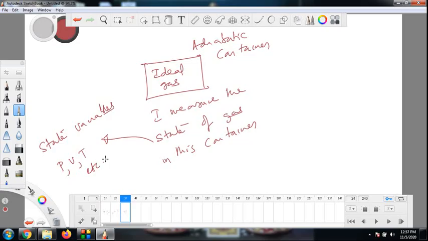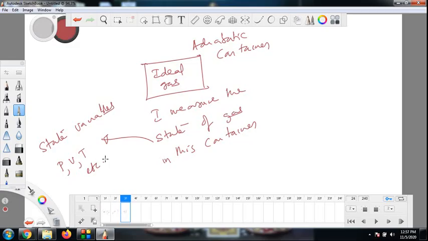So I have this adiabatic container with ideal gas. I measure the state of the gas right now. After some time I again measure the state of the gas. After some more time I again measure the state of the gas, and if I find that the state of the gas is not changing, which means the pressure is not changing, the volume is not changing, the temperature is not changing, and many other things are not changing, then I say the gas is in thermodynamic equilibrium.